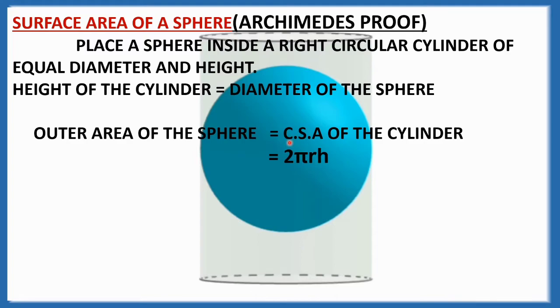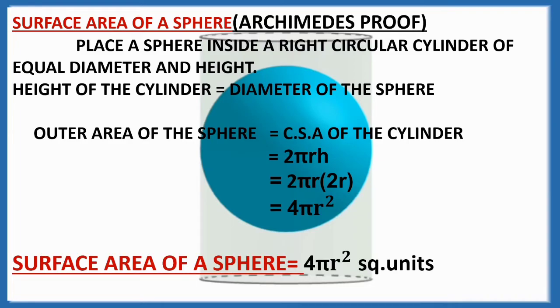We know curved surface area equals 2 pi r h. Here h is the height of the cylinder, but the height is equal to the diameter of the sphere. We know diameter equals 2 into radius. 2 twos are 4, so 4 pi r square. So, the surface area of a sphere equals 4 pi r square units. When something needs to be as small as possible but still have a large volume, it takes the shape of a sphere. In other words, it is a geometrical figure that occupies the biggest space but has the smallest surface area.